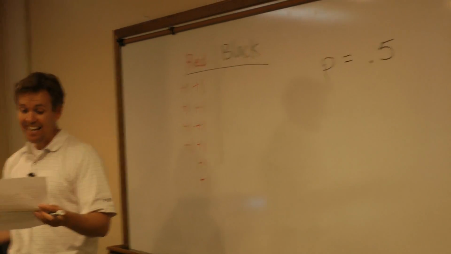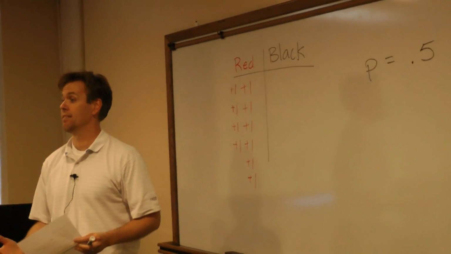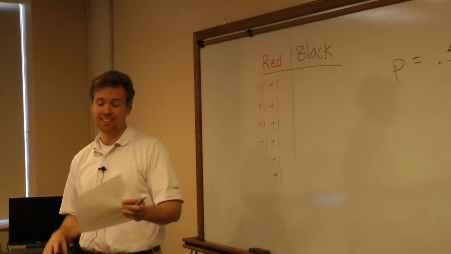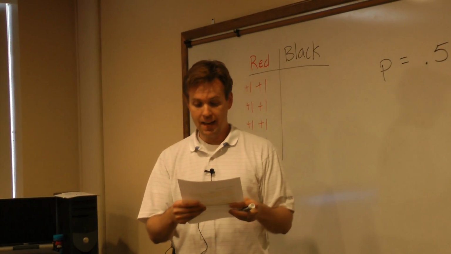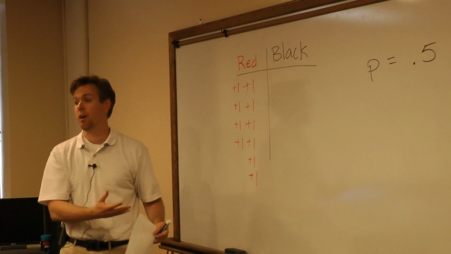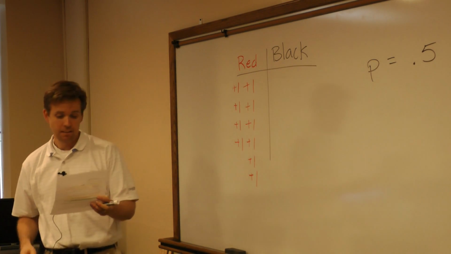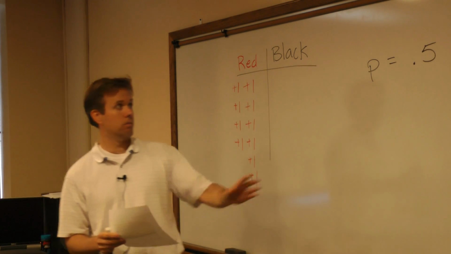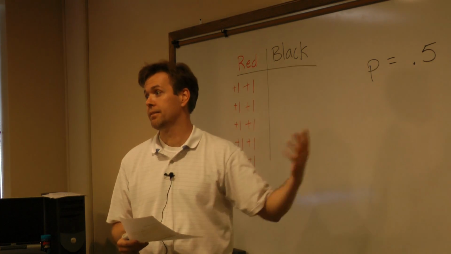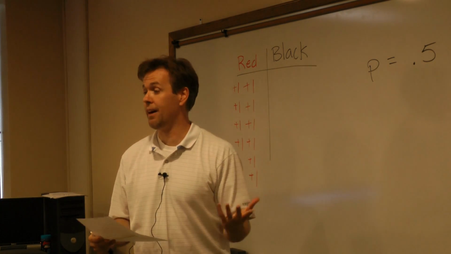And so we have a claim that P equals 0.5, that half the cards were red and half the cards were black. And we've done an experiment in which 10 out of 10 cards selected were red. The data we have collected seem inconsistent with our null hypothesis, our original hypothesis. That is, if the hypothesis were true, it would be very unlikely that all 10 cards would show up red, correct? And yet, we did get all 10. So what can we conclude about our original assumption that P was 0.5? That it's probably not 0.5, right?